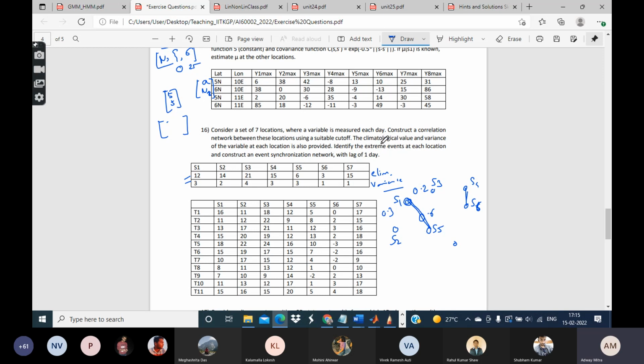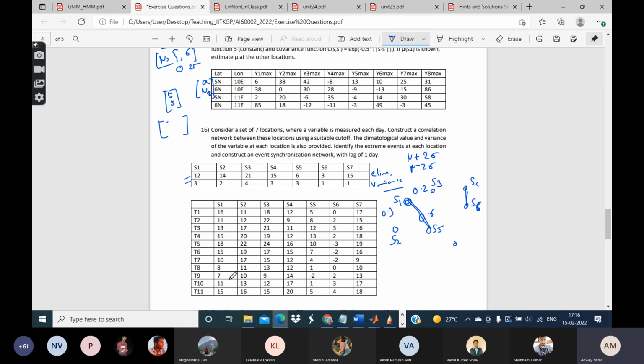Next, the climatological value and variance of the variable at each location are also provided. Now you have to identify the extreme events at each location and construct an event synchronization network with a lag of 1 day. So what is the definition of extreme event at each location? Various definitions were discussed in class. One definition was mu plus 2 sigma or mu minus 2 sigma. Any observation which is more than mu plus 2 sigma or less than mu minus 2 sigma can be considered as an extreme event.